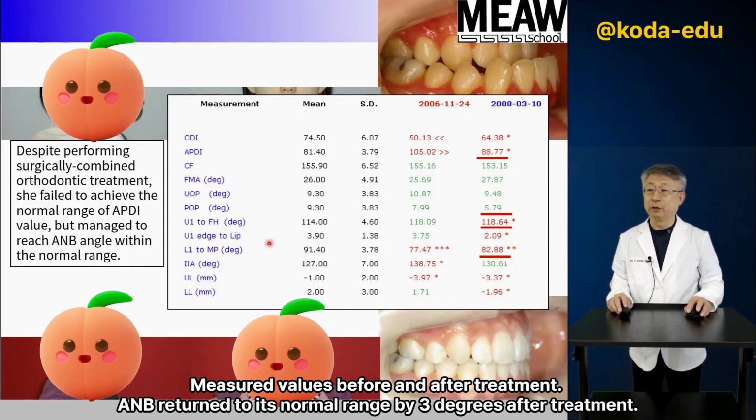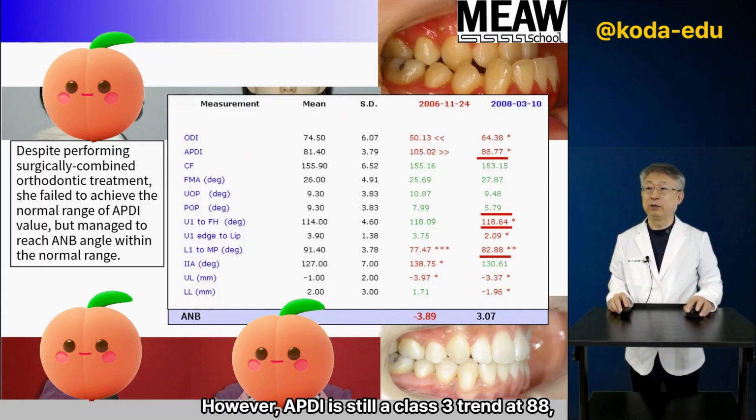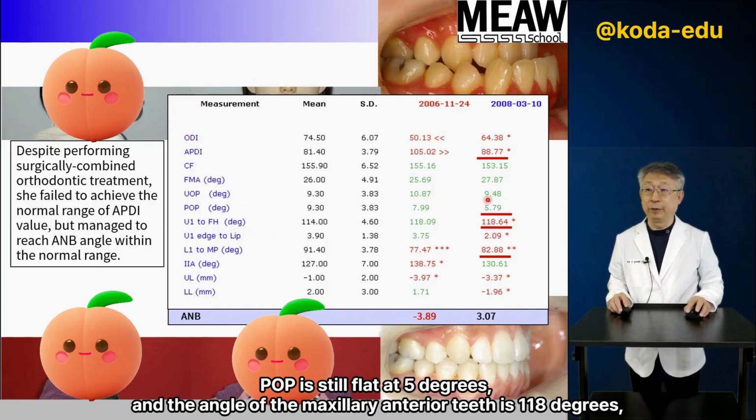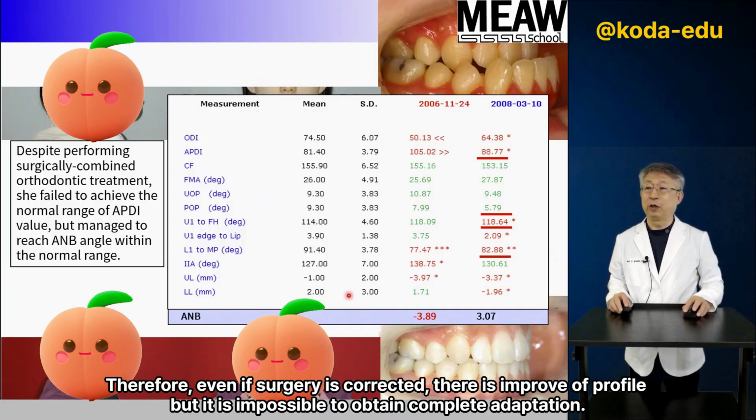Measured values before and after treatment. IMPA returned to its normal range at 93 degrees after treatment. However, IPDI is still a class 3 trend at 88. POP is still flat at 5 degrees, and the angle of the maxillary anterior teeth is 118 degrees. And the angle of the mandibular anterior teeth is still lingually inclined at 82 degrees. Therefore, even if surgery corrects it, there is improvement of the profile, but it is impossible to obtain complete adaptation.